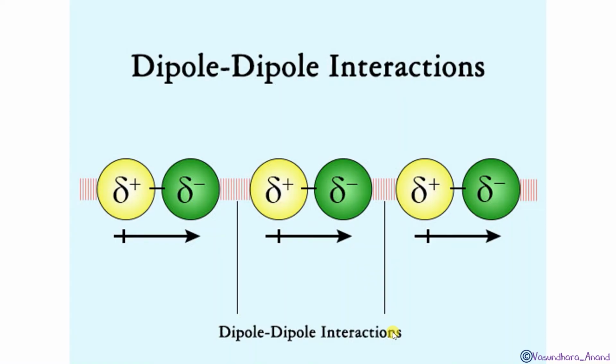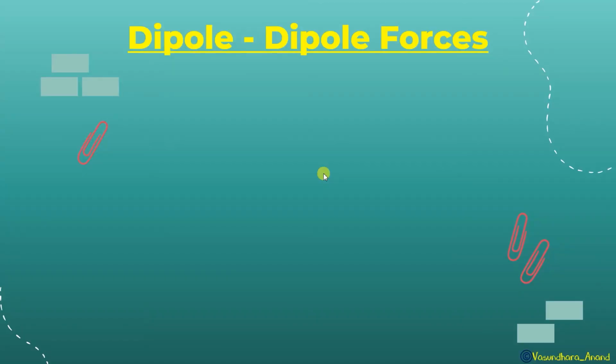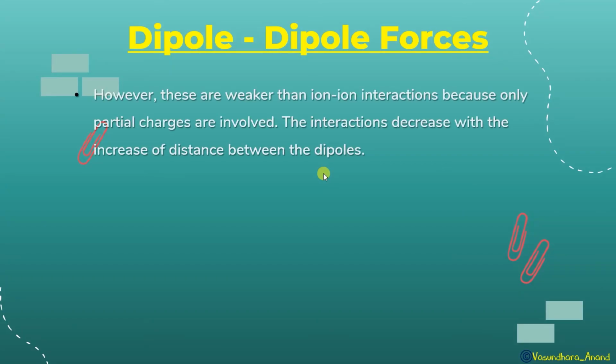Got it? If we talk about the molecule, this is one molecule over here. In this, one end will be positive and another end will be negative. Similarly, in the other molecule, the positive and negative will come closer and the force of attraction will work between them. So this is called dipole-dipole interaction. This one is also polar, this one is also polar, and their opposite charges will attract each other. So that is called dipole-dipole interaction. I hope it is clear. So these are dipole-dipole forces, now let us see a little more.